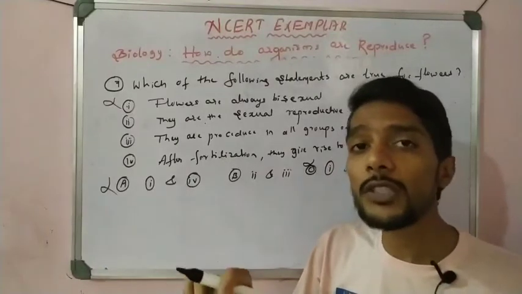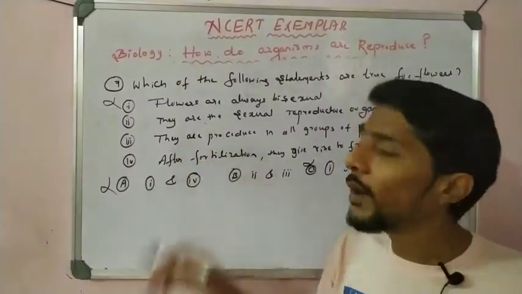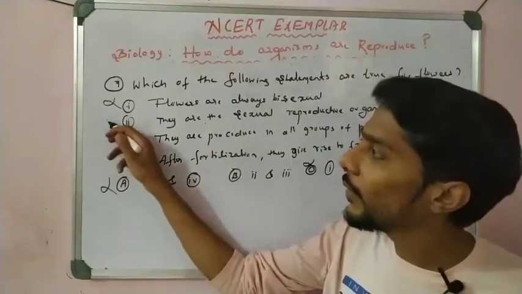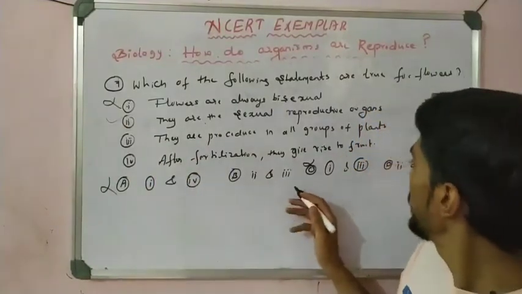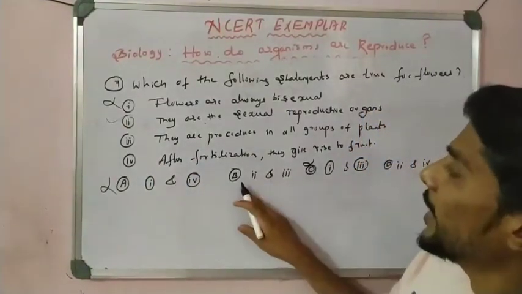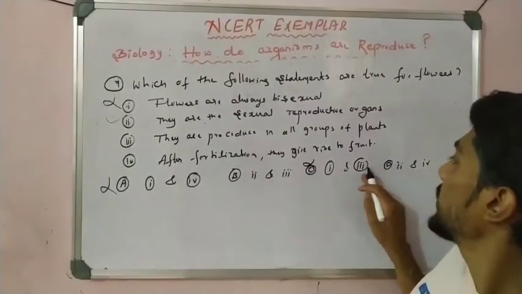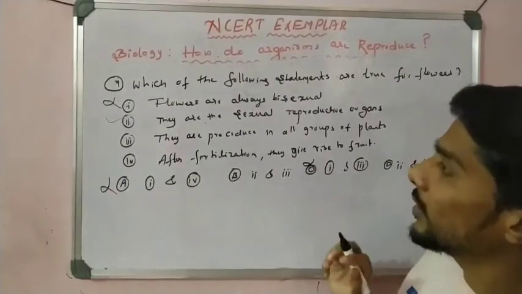Only angiosperms can produce the flower, and the angiosperm flowers are called reproductive organs. That is correct. So option B also contains the 2nd statement, and C and D also contain the 2nd. So let us see the 3rd.